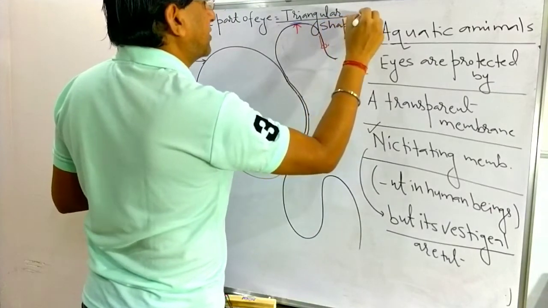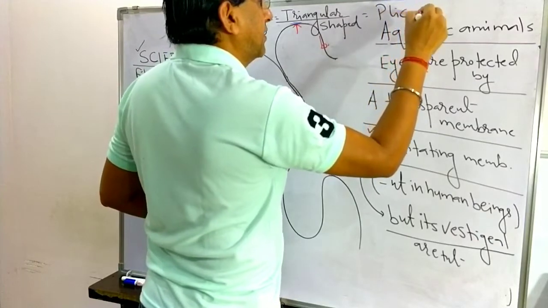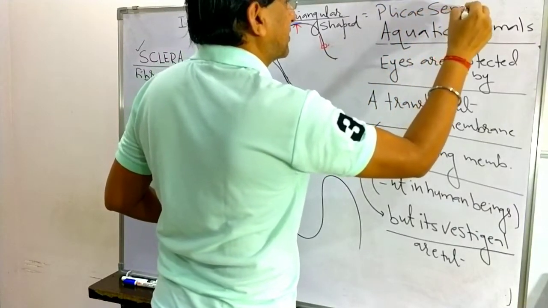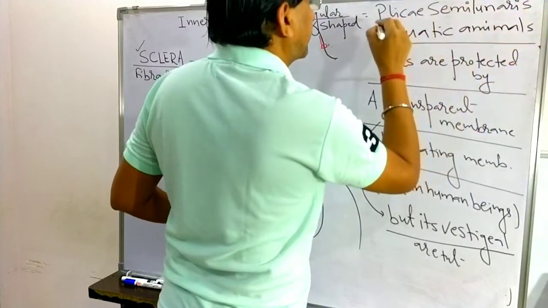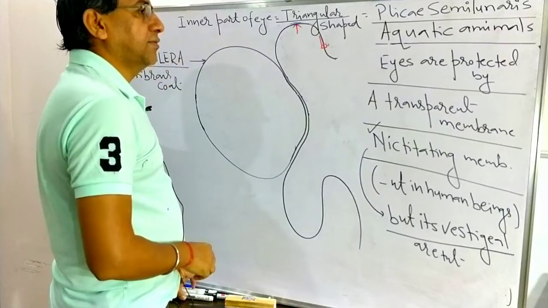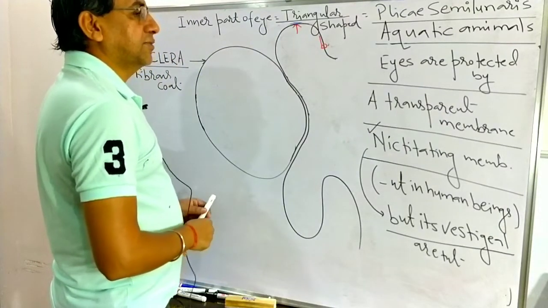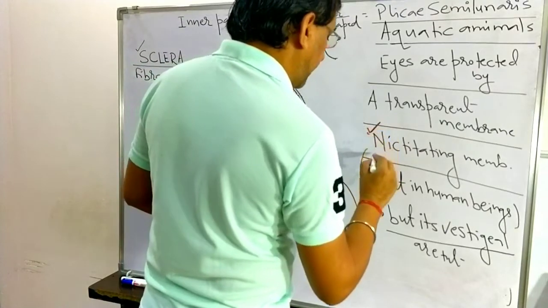This triangular shaped structure is known as the plica semilunaris. There is no function of this plica semilunaris. So in aquatic animals, the eye is protected by a transparent membrane known as the nictitating membrane.